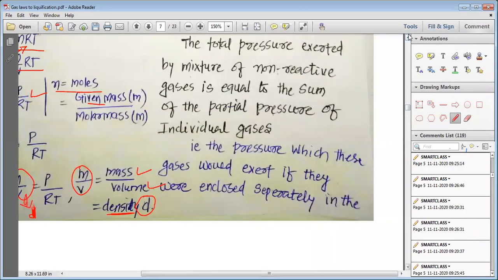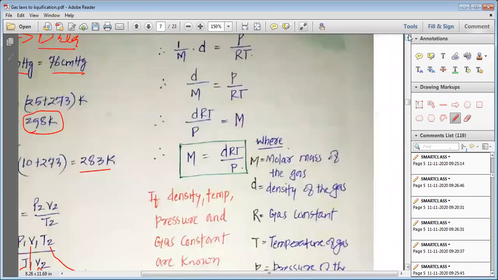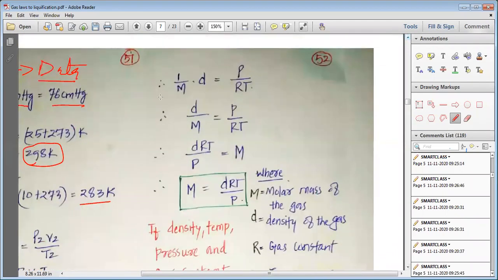You can see 1/M into d, where d is nothing but mass by volume, is equal to P divided by RT, and that is why d/M is equal to P divided by RT. If you take RT to this side, you can say M = dRT by P.